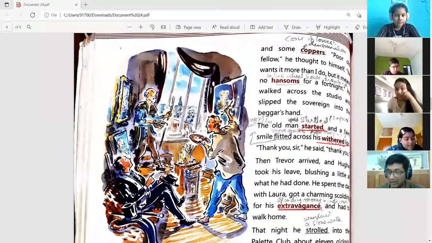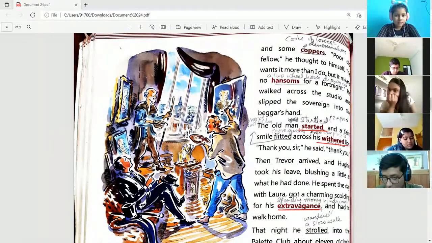And actually this money that he spent injured him in a way, because now he won't be able to take the horse cart and everywhere he will have to go on foot, right? So this spending was indeed injurious to him in a way. So this is called extravagance. So naturally Laura scolded him for it, that don't become so extravagant, don't spend your money like this, try to save your money, try to preserve your money.